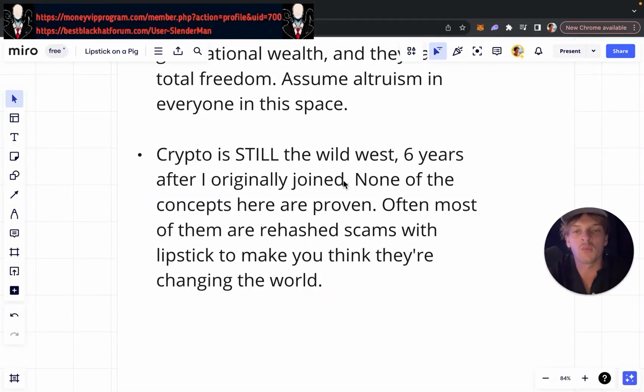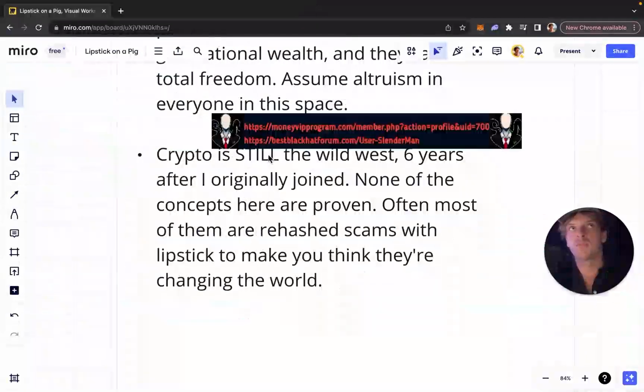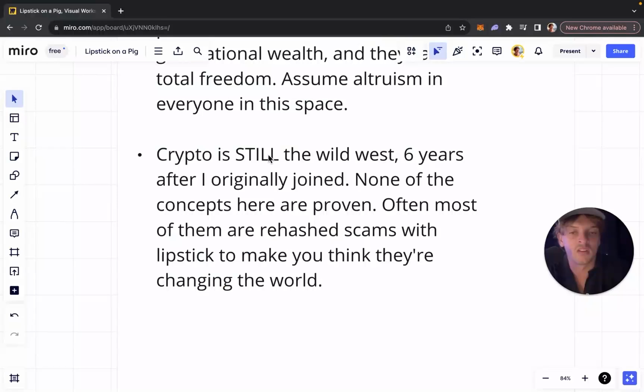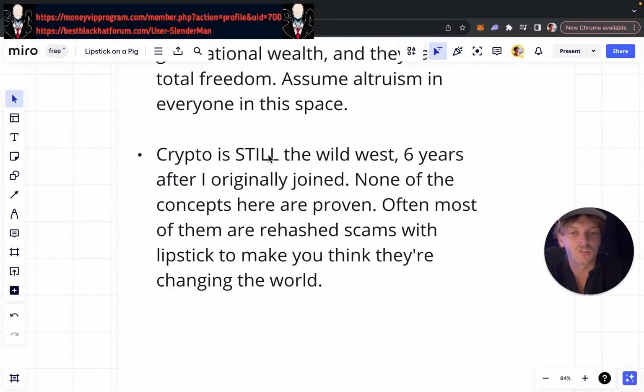None of this is proven, yet we're building billions of dollars of financial infrastructure onto a track that hasn't even really been tested and built yet. So often in most of these projects, they're just rehashed scams with lipstick to make you think they're changing the world, like that project that I showed you, the NFT trading bot. That trading bot has been a thing that scams people for 10, 20 years now. The bots were around 10 years ago, and they're all just rehashed into new markets. Back then it was a Forex trading bot 10 years ago. Now it's an NFT trading bot. Soon it's going to be a friend tech trading bot. Soon it's going to be another different trading bot. It's just repackaged scams.